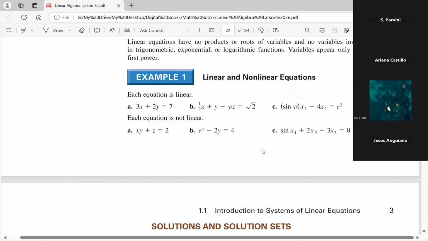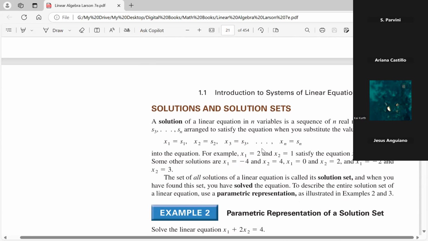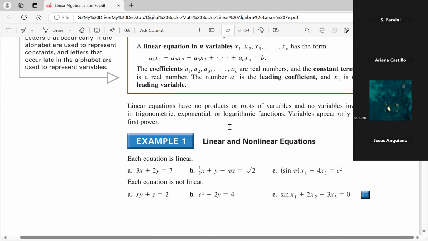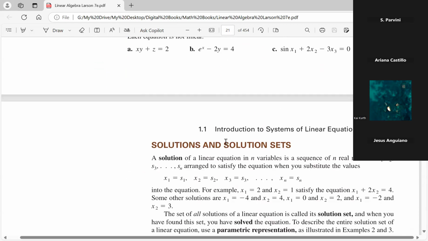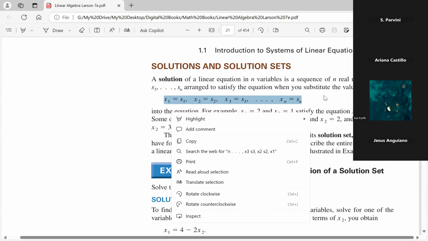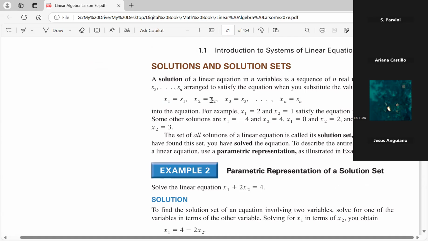All right, now we look at what we mean by solutions. The solution set is the set of all the numbers that work in all equations. So for example, here's a linear equation with n variables. If I have n solutions here, s sub 1 means solution 1, s sub 2 is the solution for x sub 2, s sub 3 is the solution for the third variable, and so on.